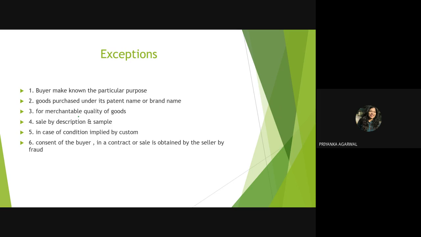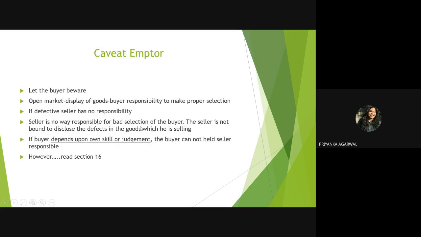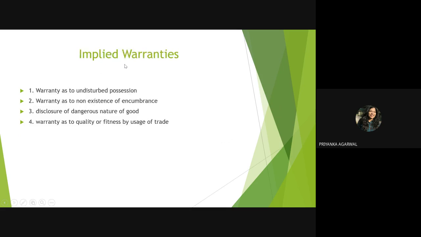I have noted down what the implied warranties are, because the section is also saying implied conditions and implied warranties together, right? So I have just segregated them. If you make your notes in key points, then it will be helpful for you to revise later on.